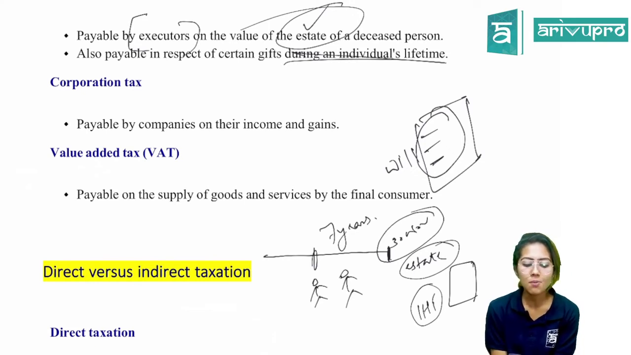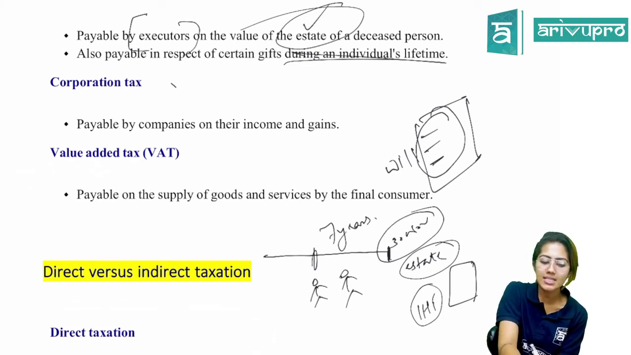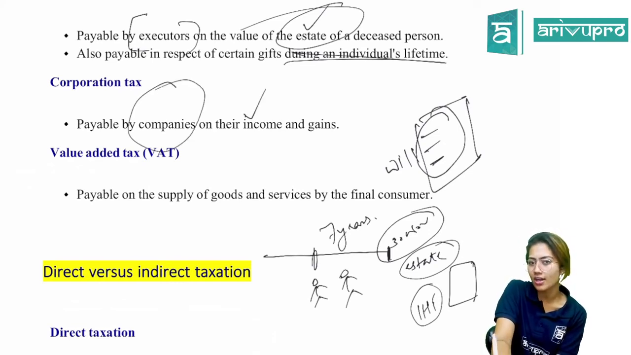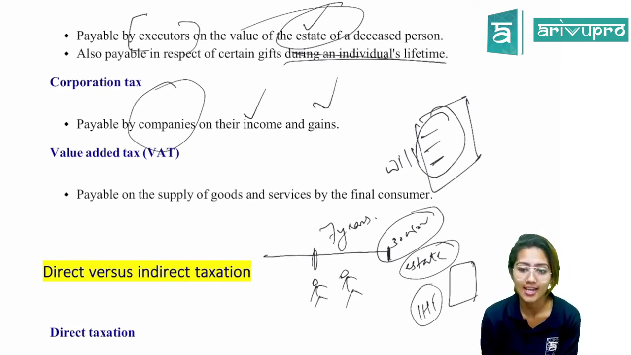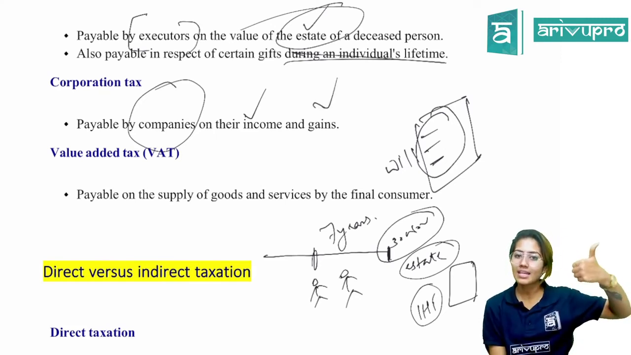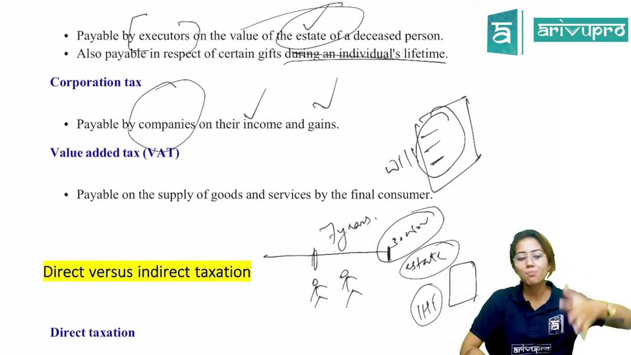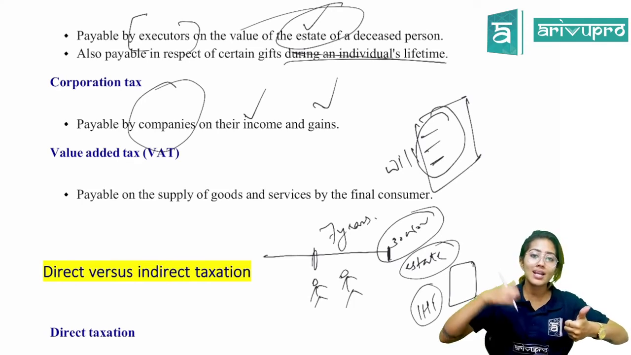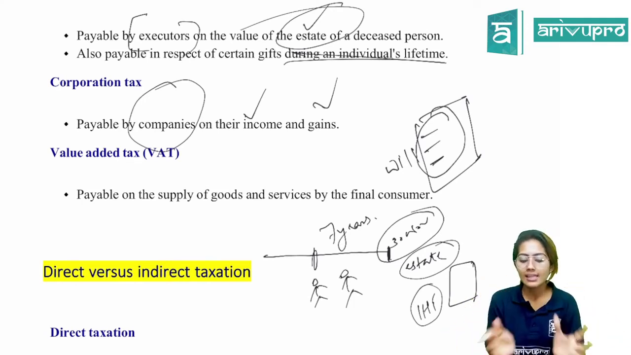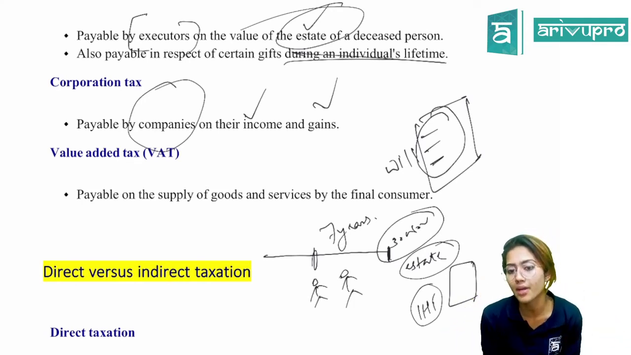Okay, also payable in respect of certain gifts during an individual's lifetime. Corporation tax. When it comes to companies, they pay tax on their profit, or let's call it income, as well as their gains, as corporation tax. When it comes to individuals, we have income tax and capital gains tax separately. When it comes to companies, both the gain related tax as well as income or profit related tax are combined to form the corporation tax.